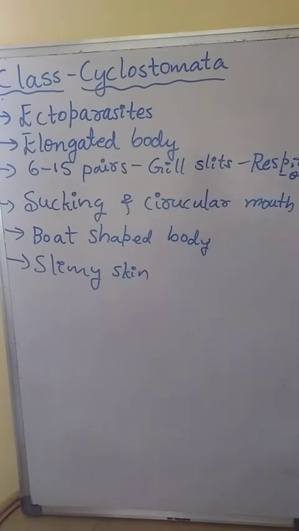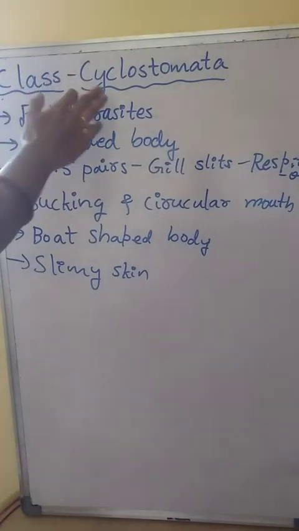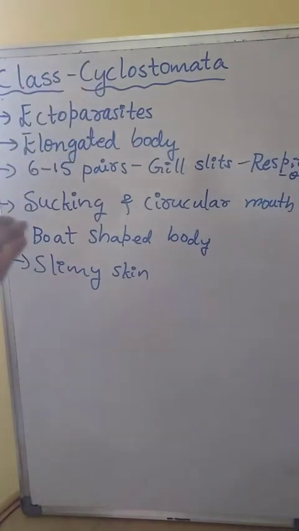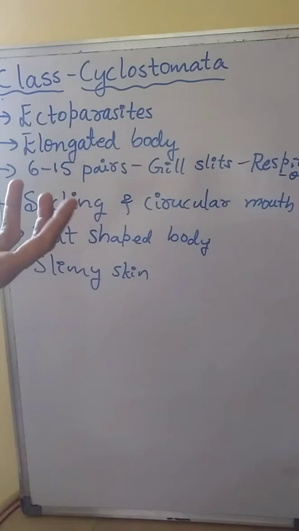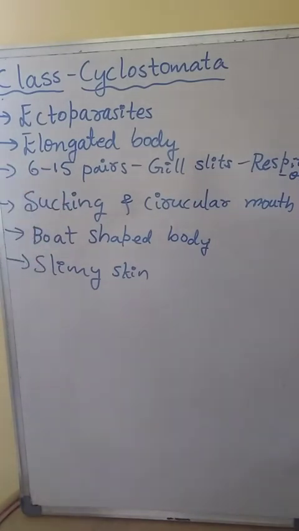On the body of fishes, we can observe the presence of scales. Different shaped scales are present, it may be placoid scales or ctenoid scales. But on the body surface of Cyclostomata, scales are absent. That means their body is very soft, and skin is slimy to touch.